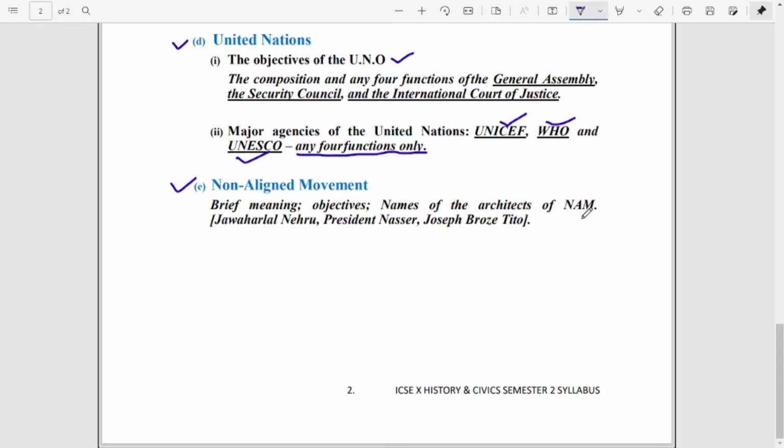It is mentioned over here already: Jawaharlal Nehru, President Nasser from Egypt, and Josip Broz Tito. These are the names of the architects. So only three small things: meaning of NAM, objectives of NAM, and the names of the architects of NAM. You have to go through it.